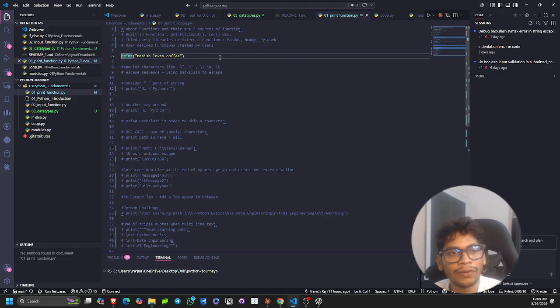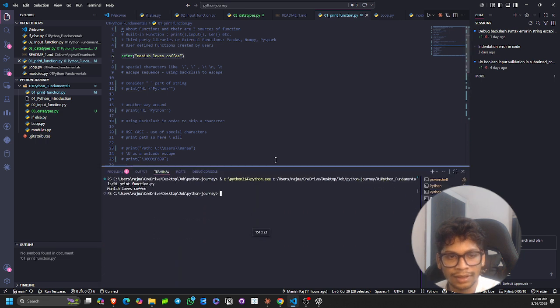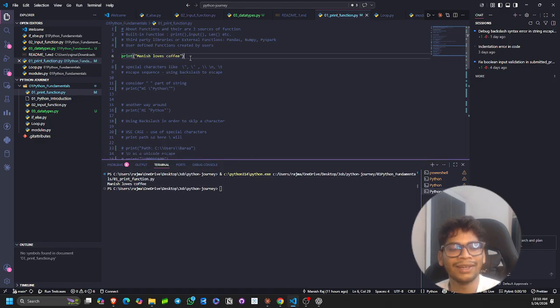So let's say right now we are using the print function. I have written print and given quotes, and under these quotes I can write the string part. Anything under quotes becomes a string. Now I will try to run this. Here's the terminal. Okay, now you can see that Manish loves coffee. And I really love coffee. I am a hard fan of coffee. Okay, let's move to the other topic. So again, I have shown you the basic syntax of the print function.